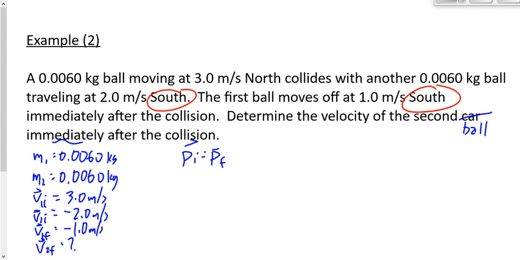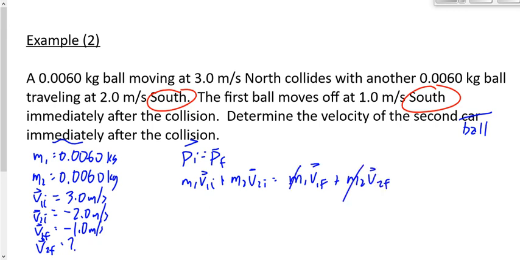We're going to say m1 v1i plus m2 v2i equals, what am I going to say for the final, right? Yeah, we don't want the number yet. We want the term or terms here. How many objects do we have after the collision? Two. So we're going to say m1 v1f plus m2 v2f. Right? And we said a minute ago that masses cancel. Why? Because they're all the same, which is great news for me, because then it becomes an addition-subtraction problem.